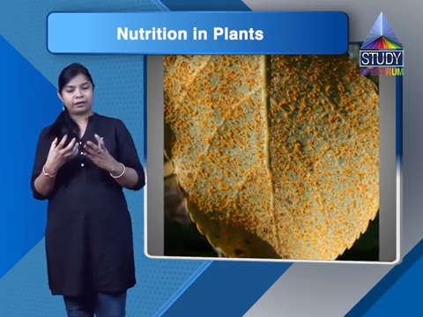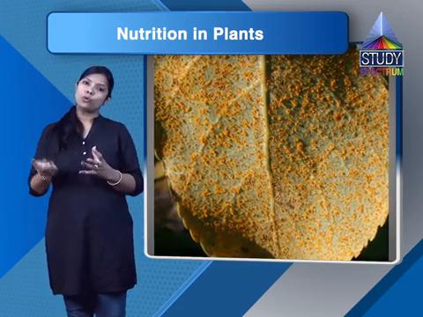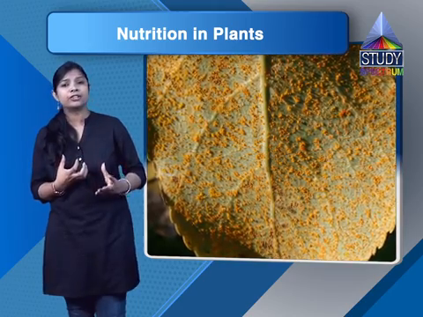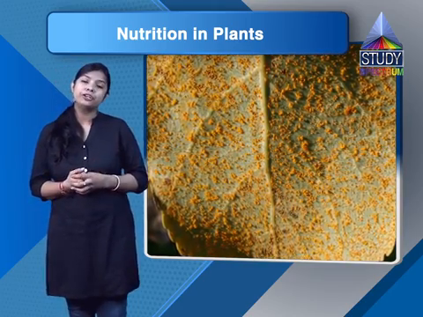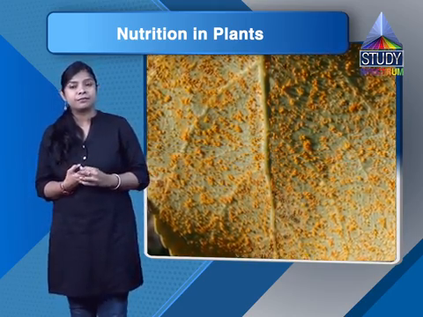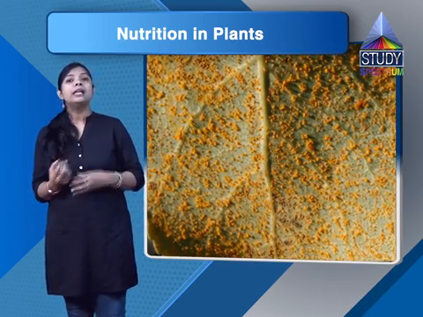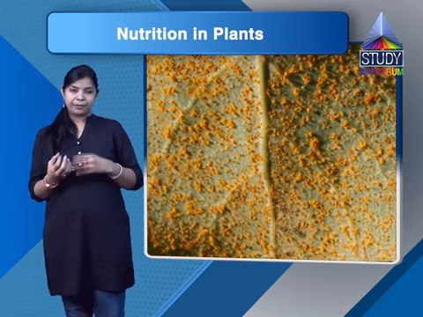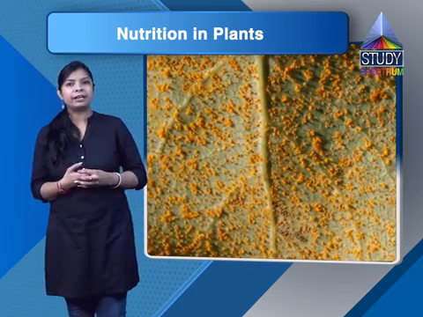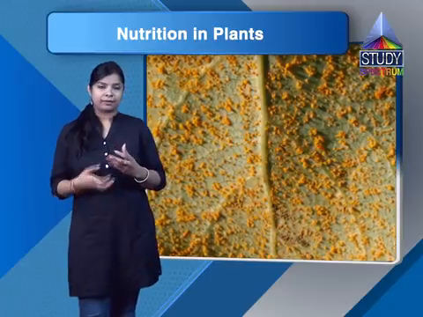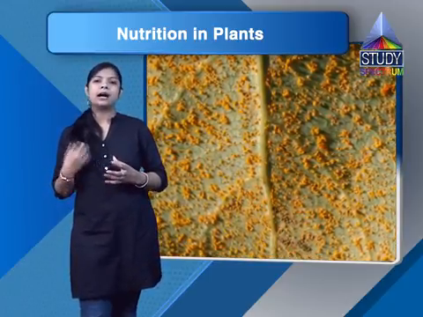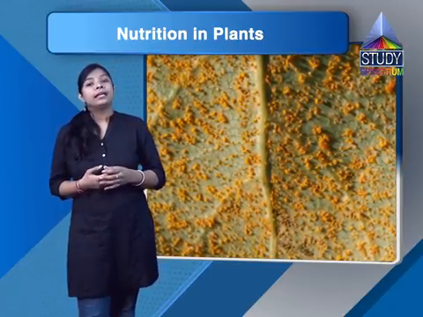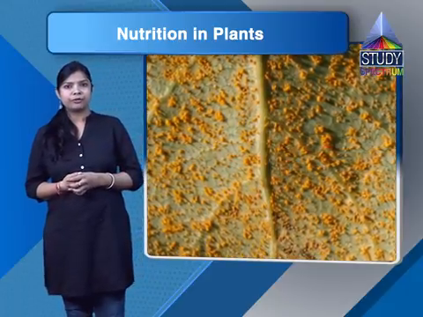The plant on which it climbs is called the host. This association is called the parasitic mode of nutrition, where the organism derives its food from the host, and the parasite is always benefited, whereas the host is harmed. That was all about the parasitic mode of nutrition.